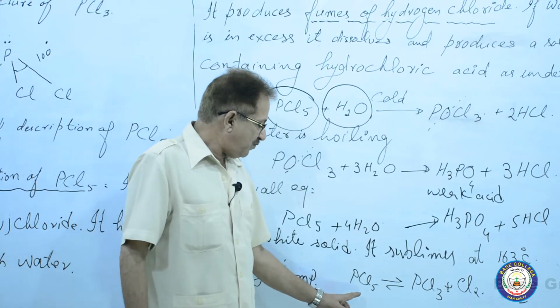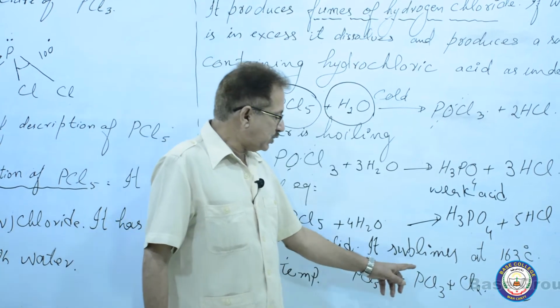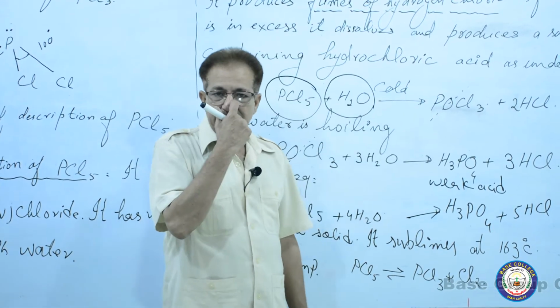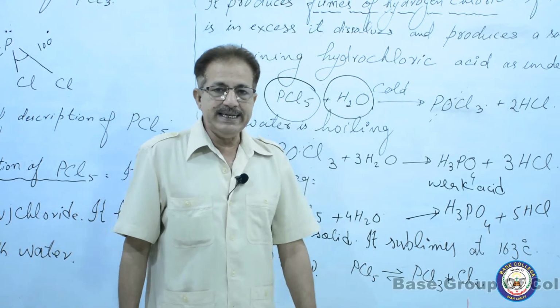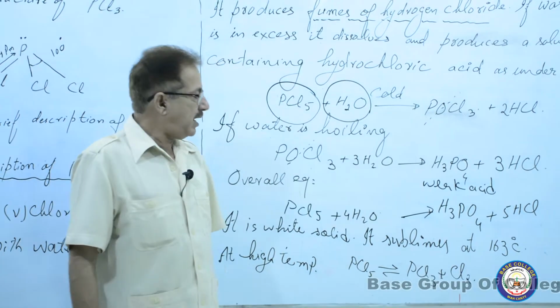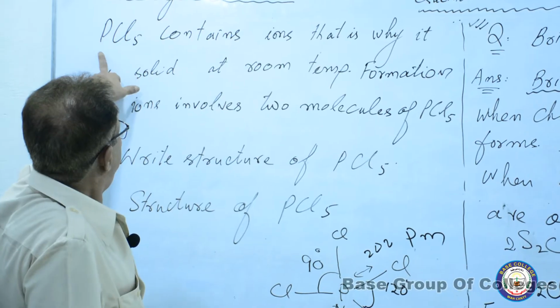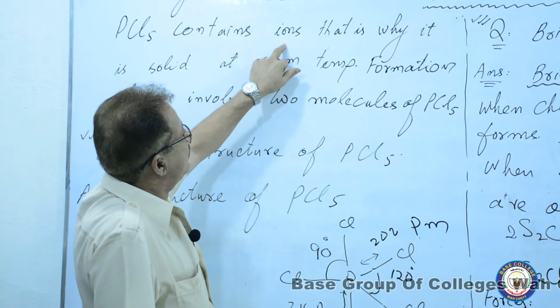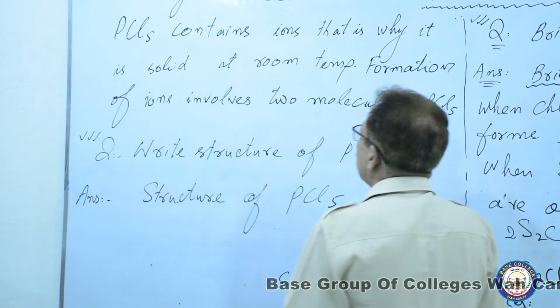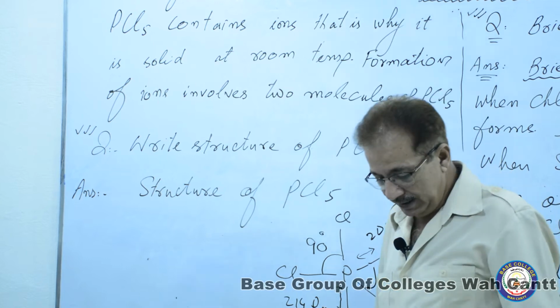This one is phosphorus pentachloride. This one is phosphorus trichloride. And during this process, chlorine gas is produced. It means it is unstable at high temperature. Now, PCl5 contains ions. That is why it is solid at room temperature.